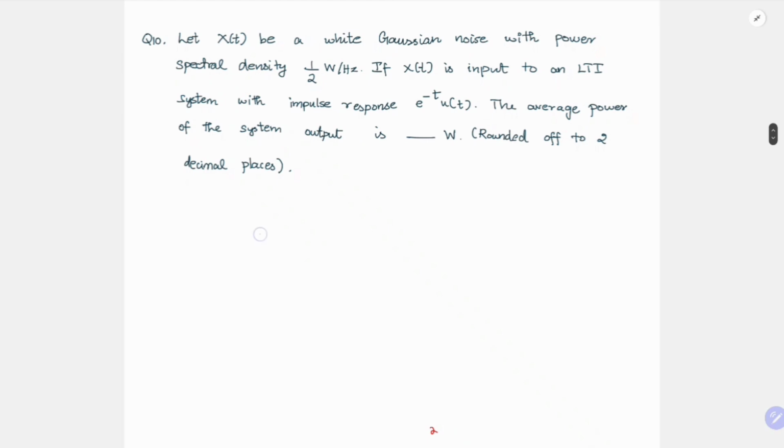So what they have given, x of t is white Gaussian noise, right? So this we are inputting to a system whose impulse response h of t is e power minus t u of t, and let's say we get some output y of t. They are asking the average power of y of t.